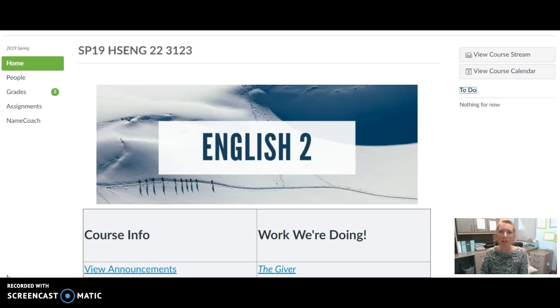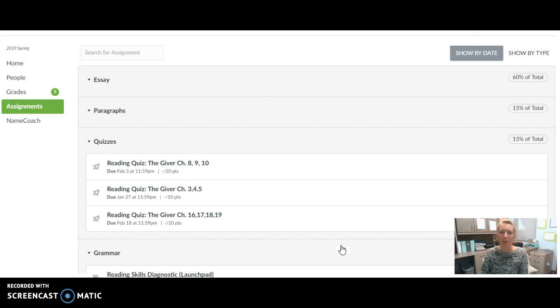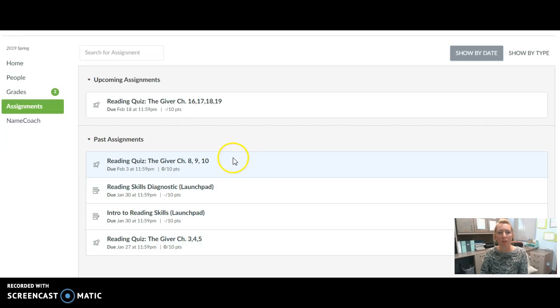So when you're taking a look at Canvas, you are going to see here on the home page that you have submit assignments and quizzes. You are going to be reading out of the book this weekend and then submitting a quiz based on the reading. So I'm going to click here on Submit Assignments and Quizzes. And then you'll notice that your upcoming assignment is a reading quiz for The Giver. You are reading chapters 16, 17, 18, and 19 this weekend.